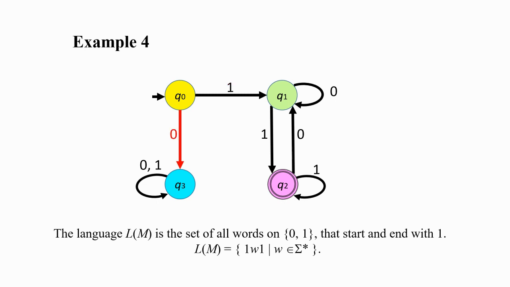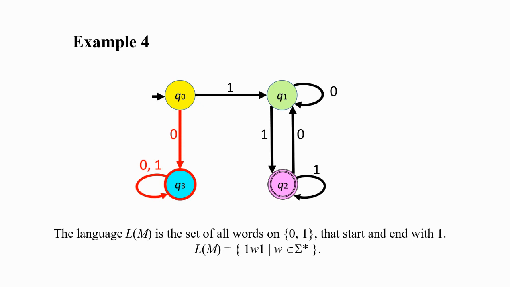So the edge with label 0 that goes out from Q0 has nothing to do with the language. And because the only edge that goes from outside to Q3 is the one from Q0, this Q3 also has nothing to do with the language. And therefore, deleting this state Q3 will not affect the language.